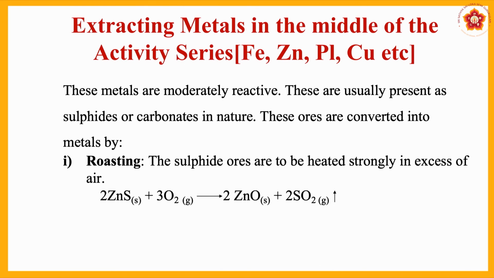These metals are moderately reactive. So, even in a class, some boys will be very bright. They will grasp so quickly whatever you say, immediately in one shot they will understand. But there will be very weak students also who cannot grasp one time. Then 2 times, 3 times, 4 times you must go on repeating.